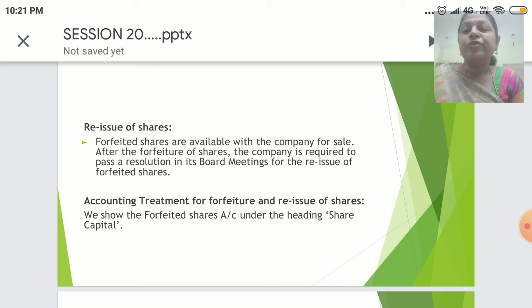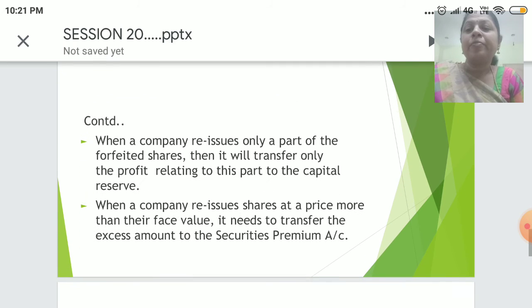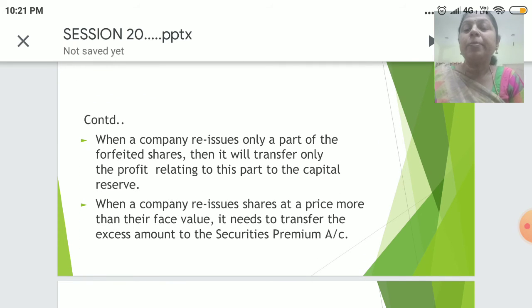We show the forfeitures account under the heading share capital. When a company reissues only a part of the forfeited shares, then it will transfer only the profit relating to this part to the capital reserve. When a company reissues shares at a price more than their face value, it needs to transfer the excess amount to the securities premium account.